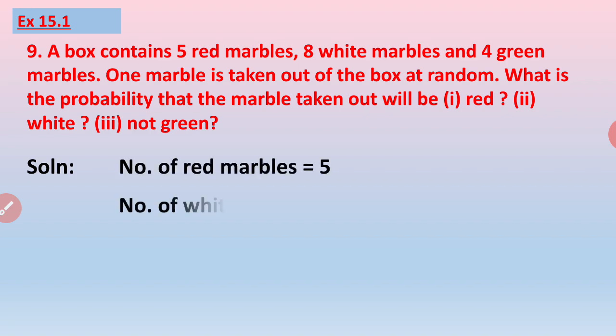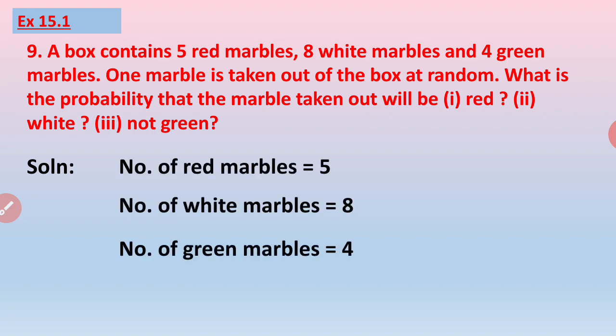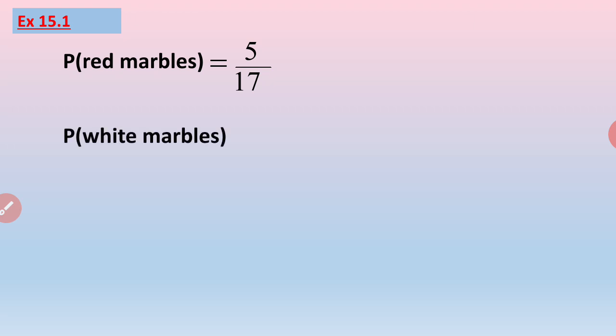Here the number of red marbles is 5, white marbles it is 8, and green marbles it is 4. So the total number of marbles comes out to be 17. Now we have to find out the probability of having red marbles, that is 5 out of total 17. So the probability comes out to be 5 upon 17. For the white marbles, it is 8 out of 17. So it is 8 by 17.